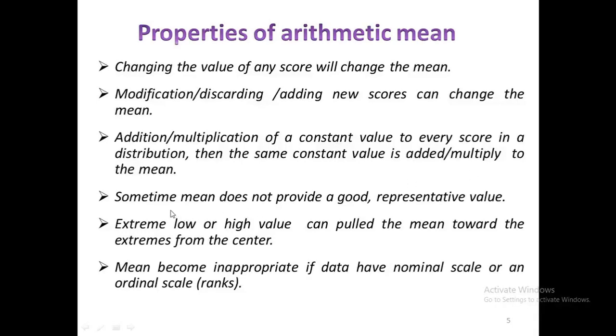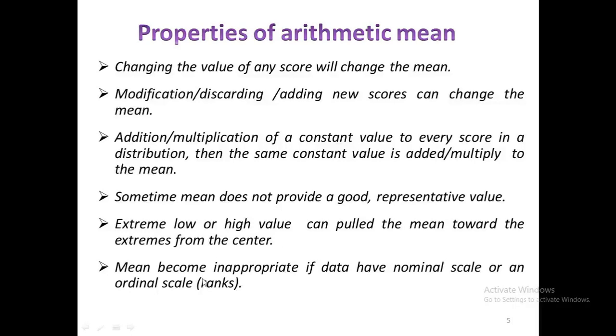Although the mean is the most commonly used measure of central tendency, there are some situations where the mean does not provide a good representative value, and there are situations where we cannot compute a mean at all. For example, when a distribution contains a few extremely high scores or extremely low scores, the mean will be pulled toward the extreme. In this case, the mean will not provide a central value.